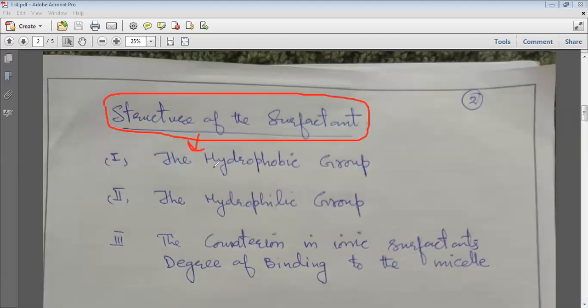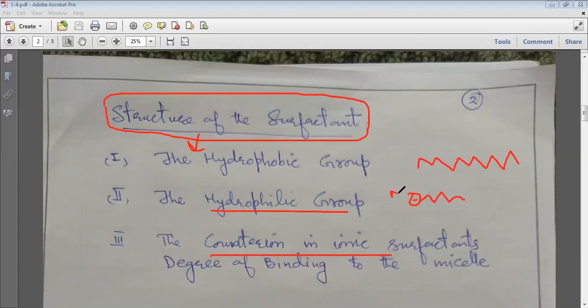That means the hydrophobic group, which is simply the carbon chain of the ionic surfactant, the hydrophilic group, that means the head group, whether that is positively charged or negatively charged or non-ionic as well, and the counter ions. Counter ions in ionic surfactants are how they bind. Suppose it is negatively charged, its counter ion will be positively charged.